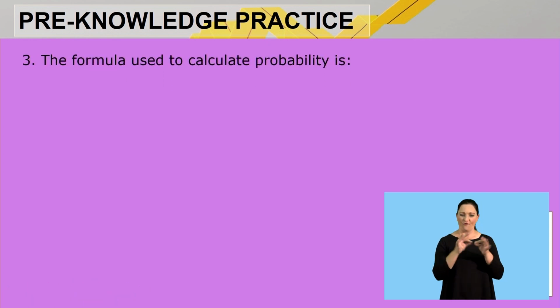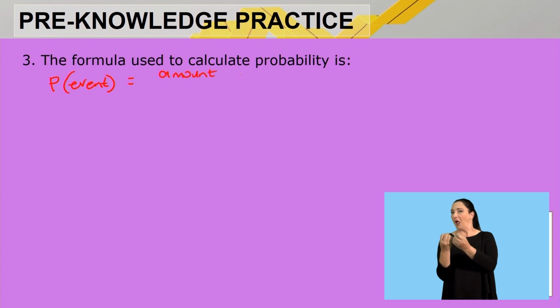The formula used to calculate the probability is, remember I indicated already, the probability of an event is where we get the favorable outcomes, the amount of favorable outcomes,